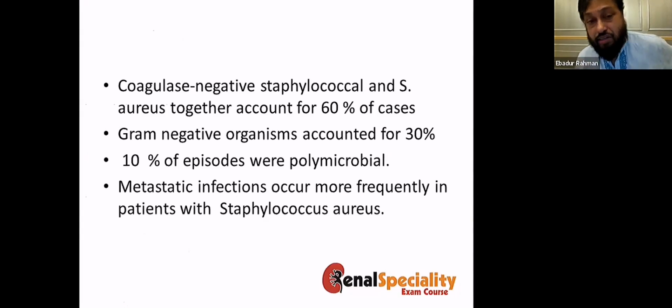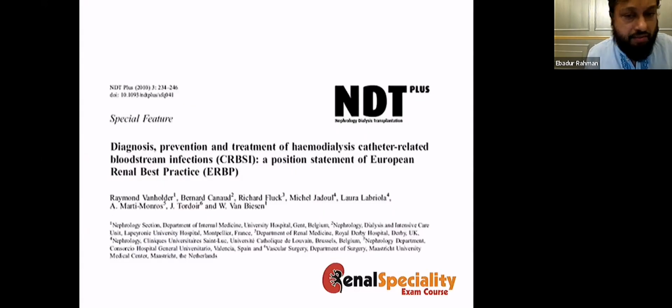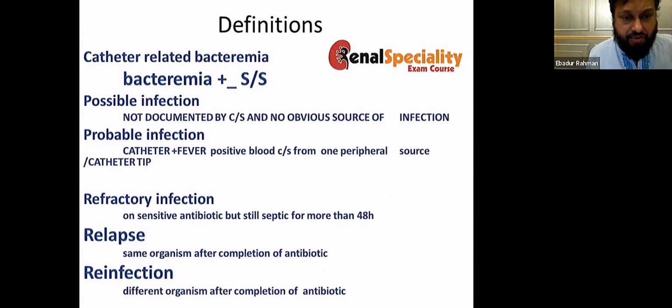Most of the infections are actually with coagulase negative staph, and gram negative is around 30%, and 10% actually get polymicrobial. You can actually have both gram positive and gram negative. And metastatic infection, if you find them, you always think about staph. Because you can have polymicrobial infection, the guideline is to use vancomycin and gentamicin. These are the data for the catheter infection, and this is the reference.